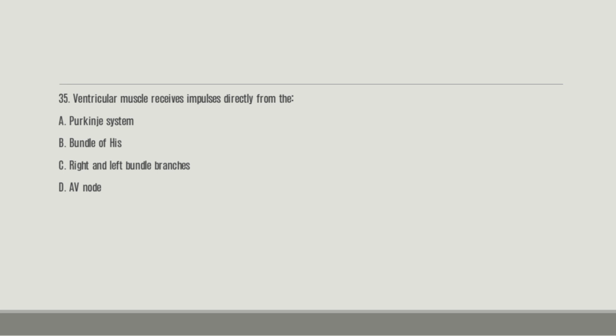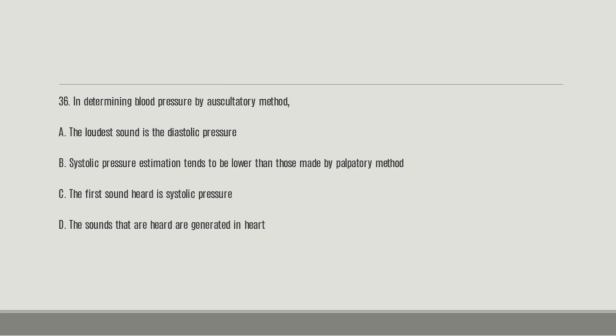The right answer here is the Purkinje system. This directly supplies the ventricular musculature with impulse signals.